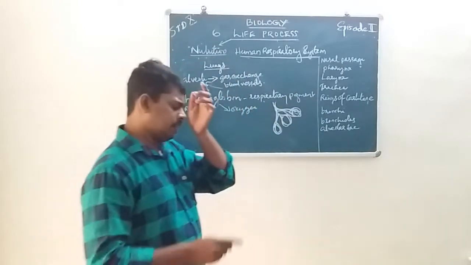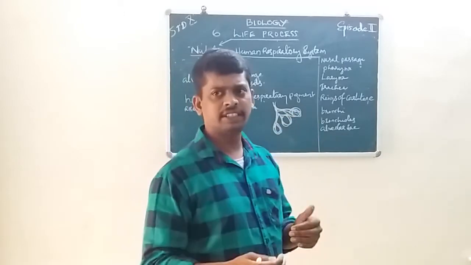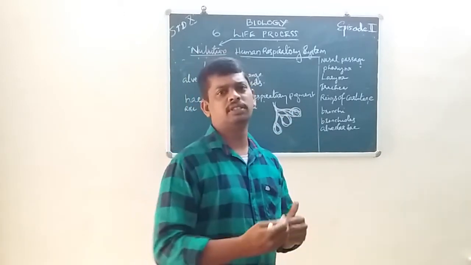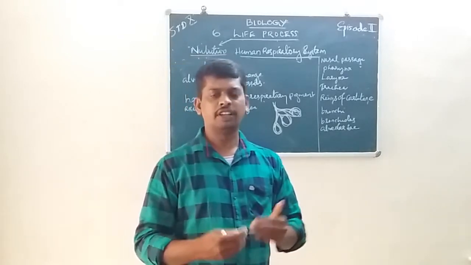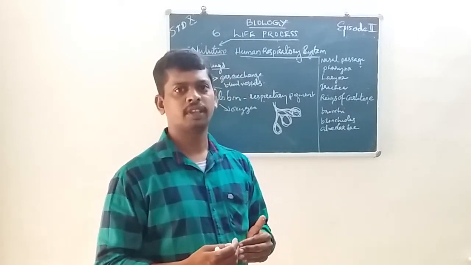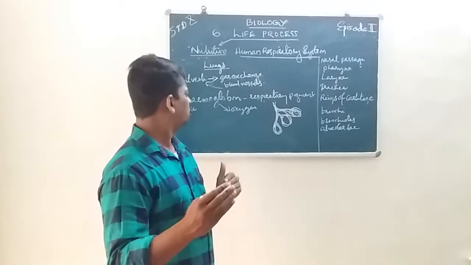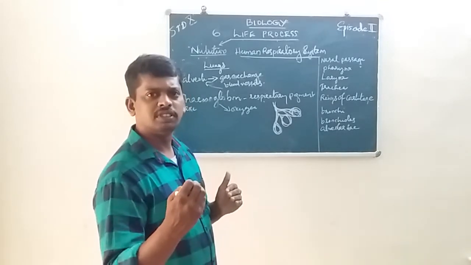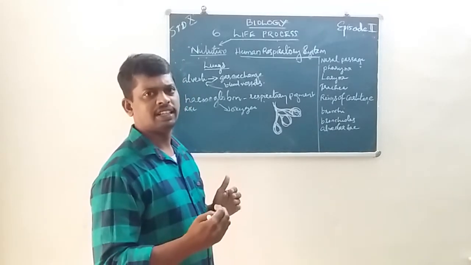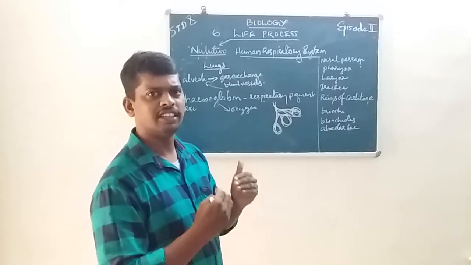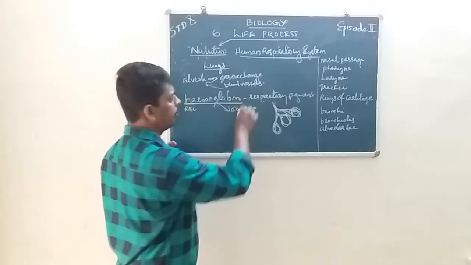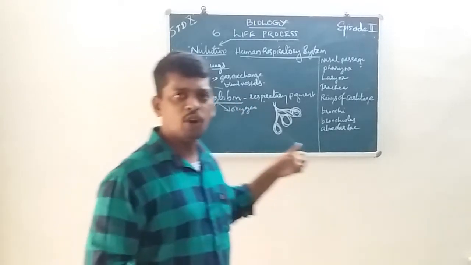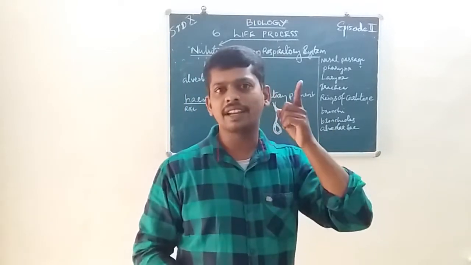Then oxygen is absorbed by the blood. What absorbs oxygen in the blood? That is hemoglobin. Hemoglobin is a respiratory pigment.